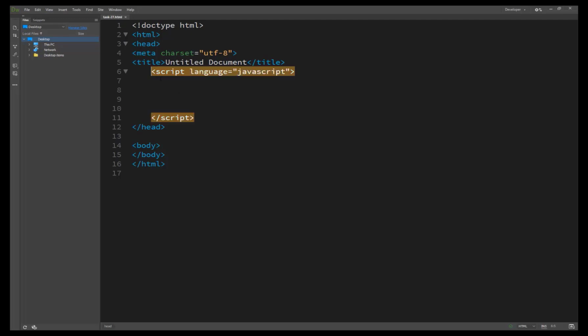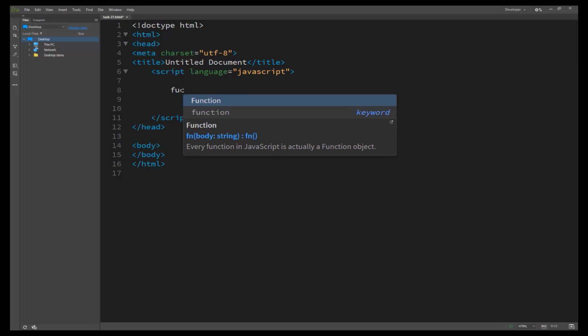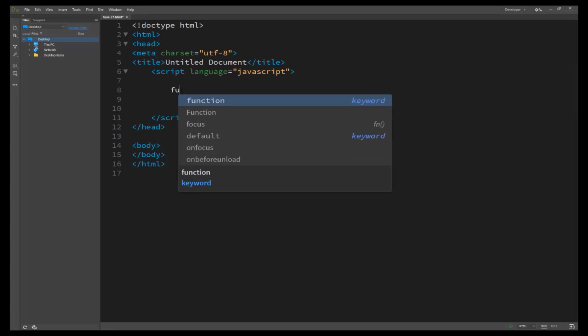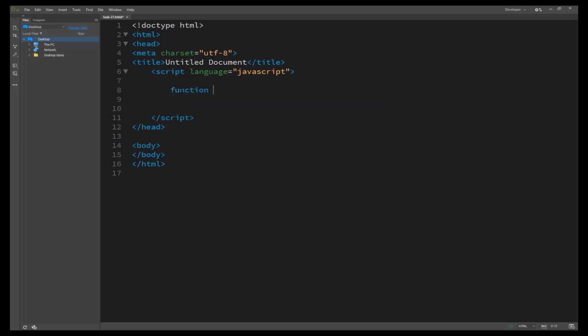First of all, we create a script block, which we have already written, and then we must pass the keyword function, then the name of the function. We create hello, with no argument passed in our function. Then the curly bracket starts.